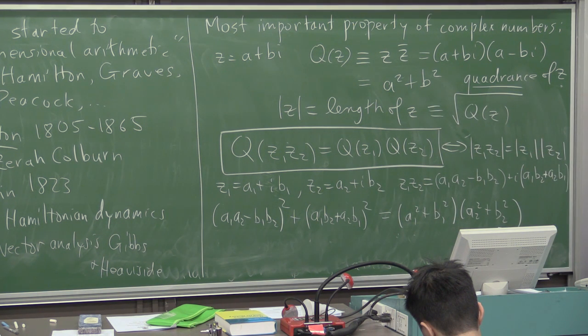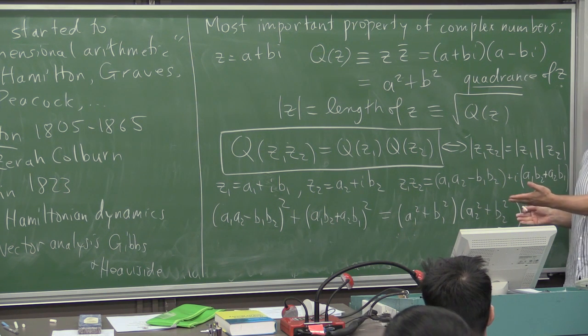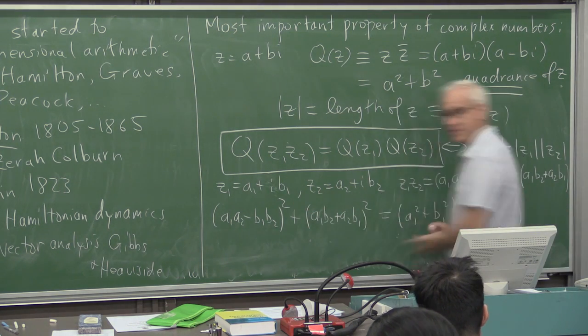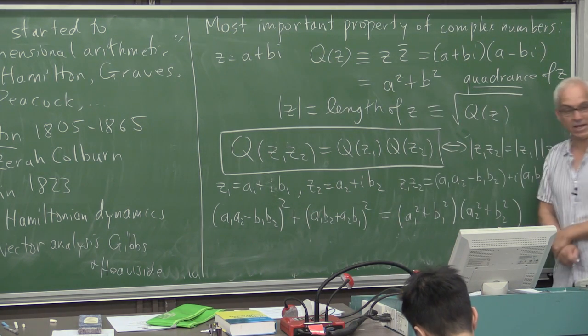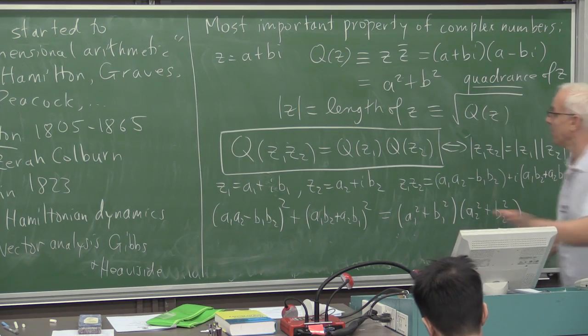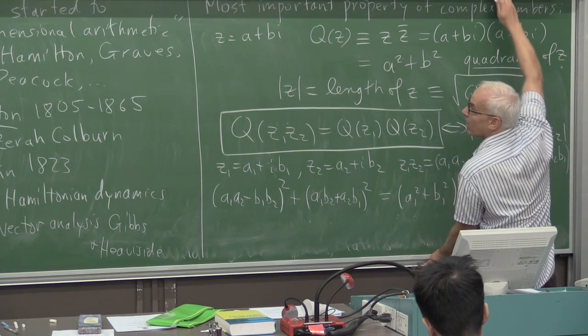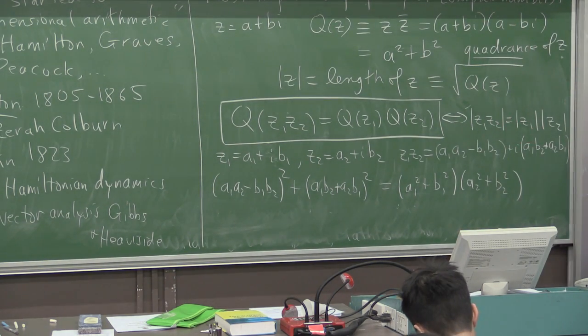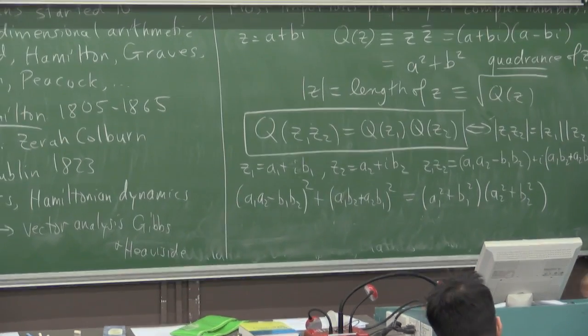Now that we've got that correct, is this true? It is a true identity. If you expand out the left-hand side and you expand out the right-hand side, then they agree. They're exactly the same. In fact, this identity goes back to Diophantus.